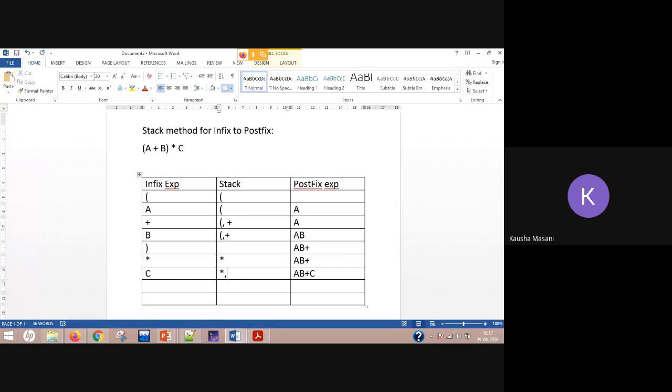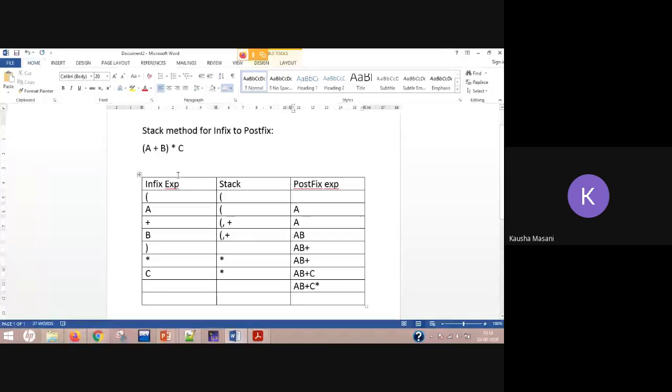But let's say there were an operator other than star, then you are going to pop out continuously in a manner that top of your stack is the first one to be out. Okay, because we are following last in first out, correct? So here it is AB plus C star. So this is absolutely right.